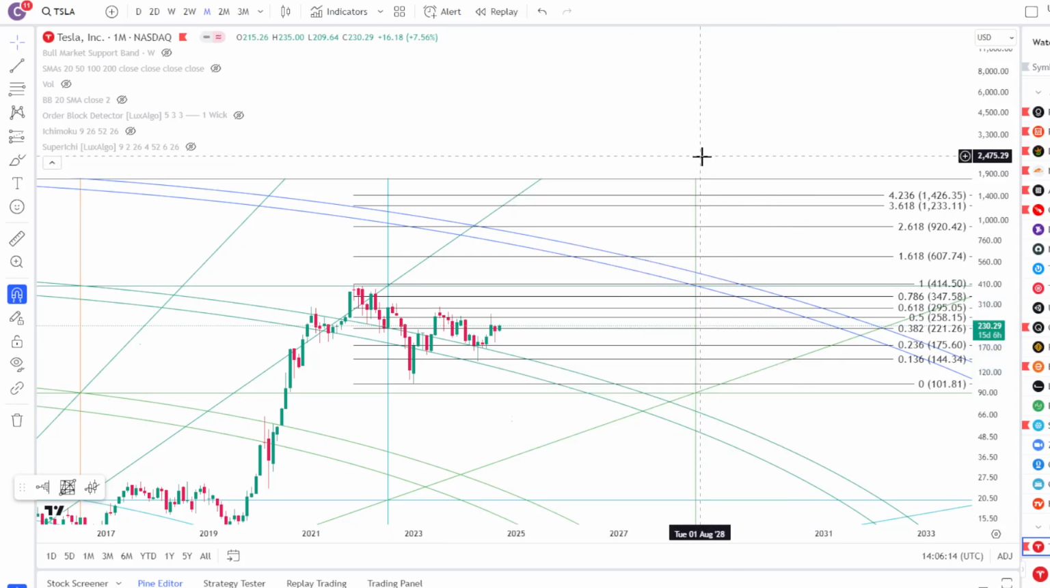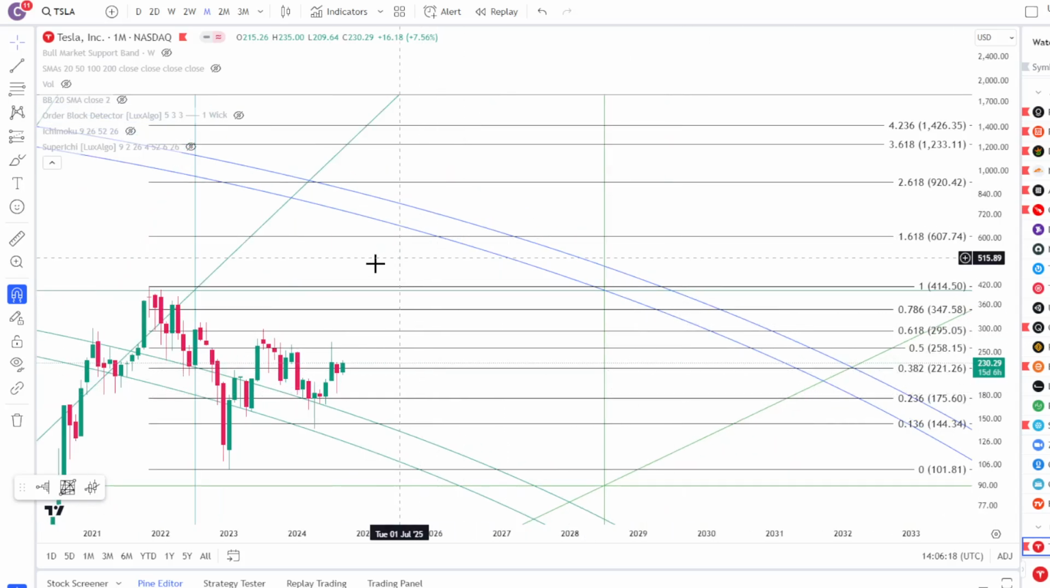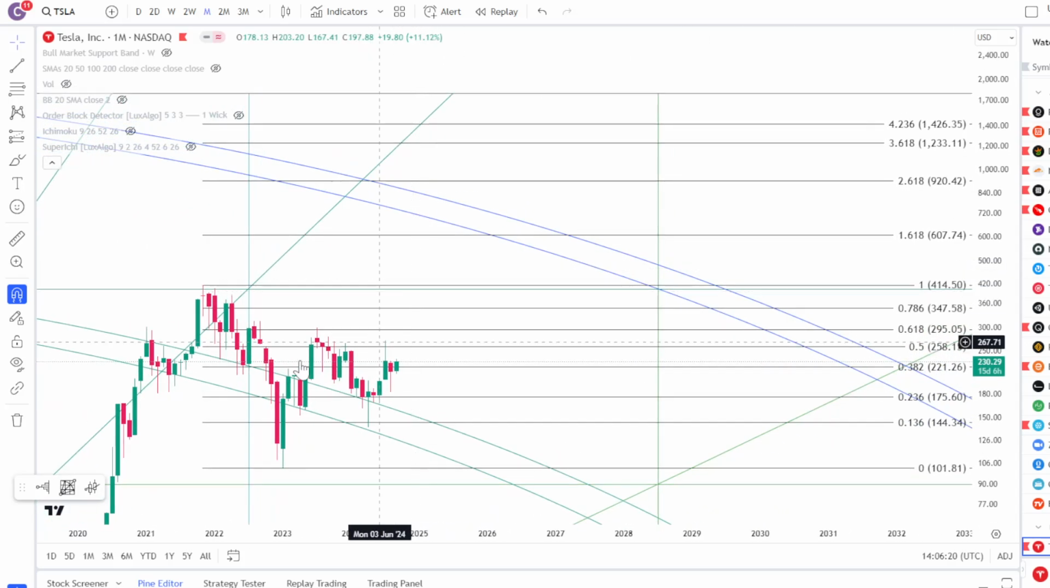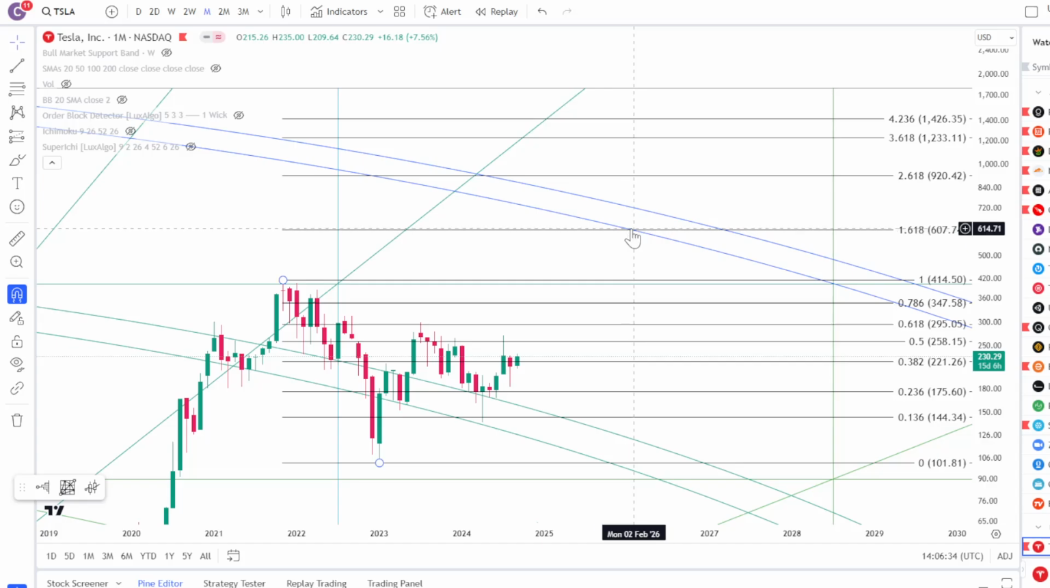You can see that I think a reasonable area for Tesla to go up to after its consolidation, after it passes this 400 previous all-time high level, like around 414, I do think that the next logical level is going to be the 1.618 Fibonacci extension level, and that's probably going to be around the arc over here, and it's probably going to be around like February 2026.